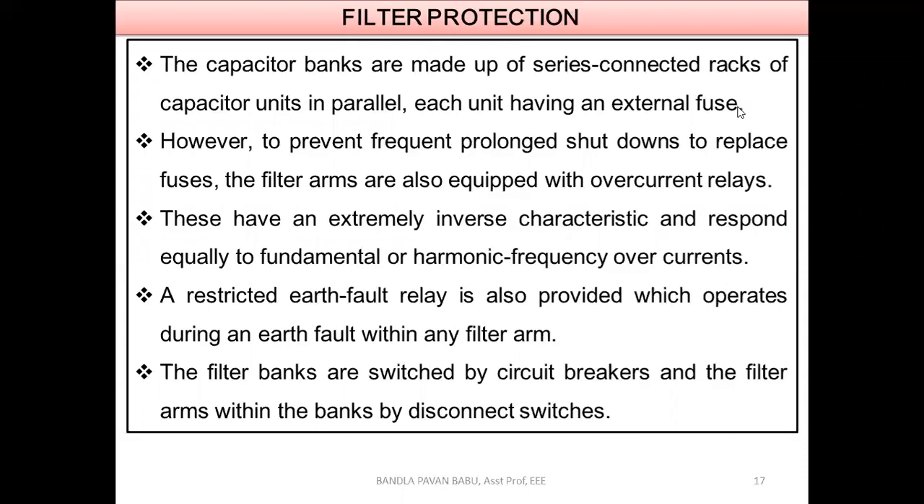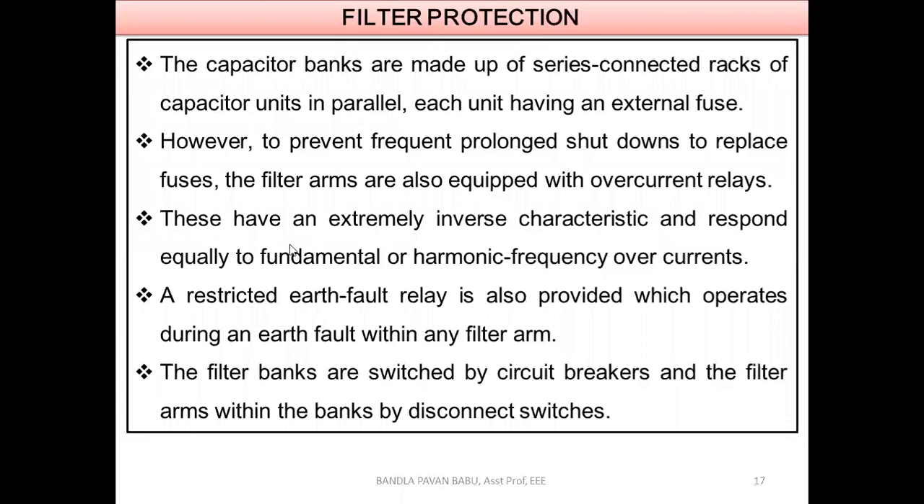Okay. Next, however, to prevent frequent prolonged shutdowns to replace the fuses, the filter arms are also equipped with overcurrent release. Similar to the case we face in our households also. If frequent overcurrents are happening, of course we are going to replace the fuses, but before that we are using the circuit breakers. So frequent happening means through the circuit breakers it will be easy for us to isolate the system. So every time we cannot go and replace the fuses there. So the fuses have to operate in the extreme cases.